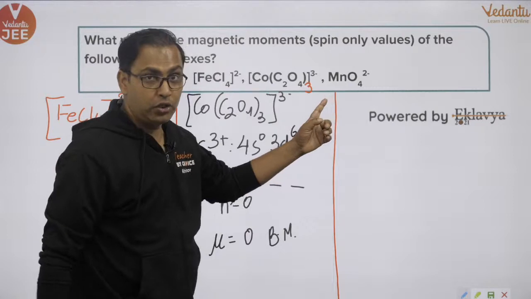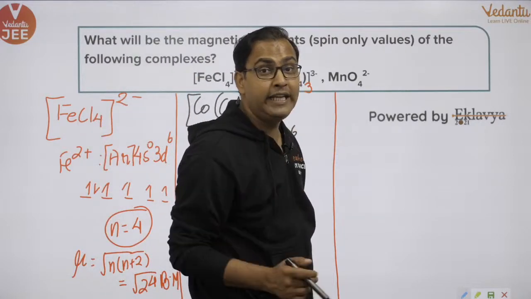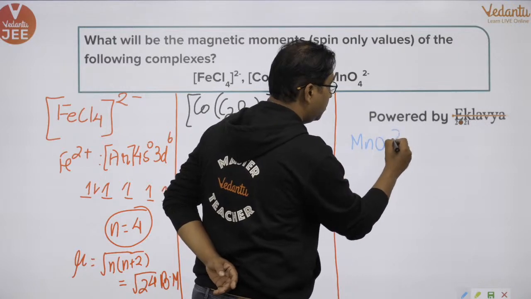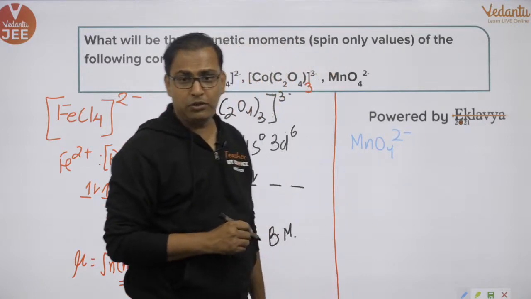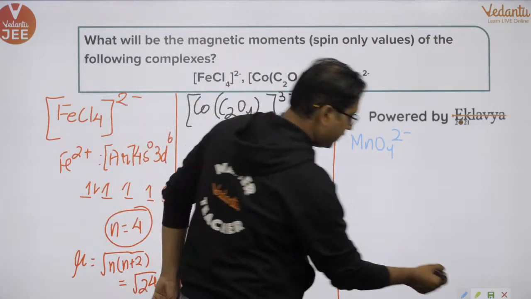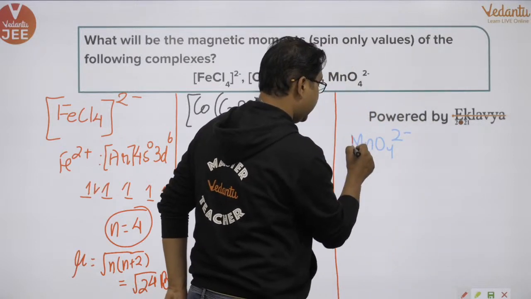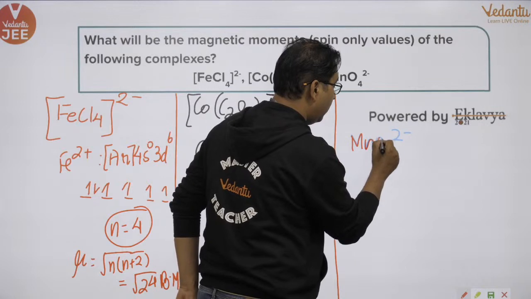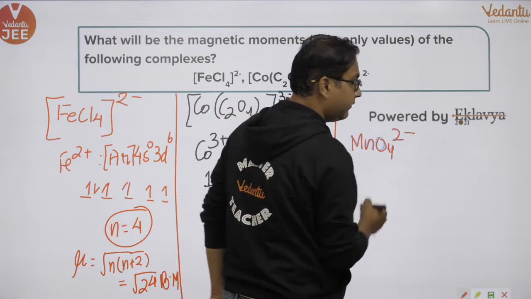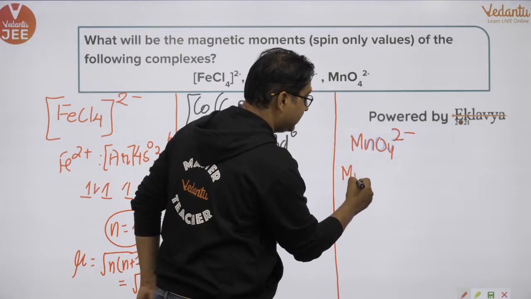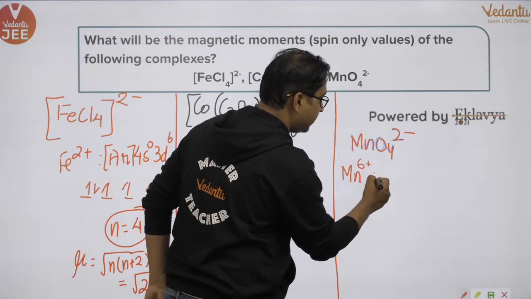Next was MnO4 2 negative, which is called the manganate ion. Is this color properly visible to all of you, or should I change the color? Okay, let me use red again. MnO4 2 negative. So in this case, the oxidation state of manganese is 6 positive.